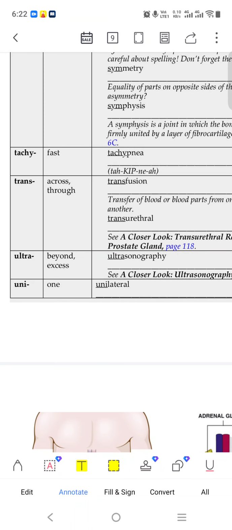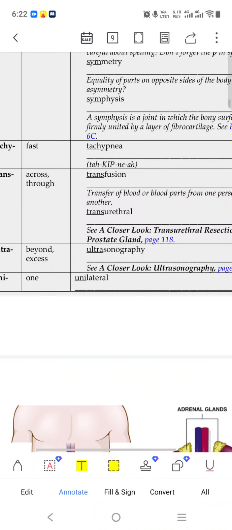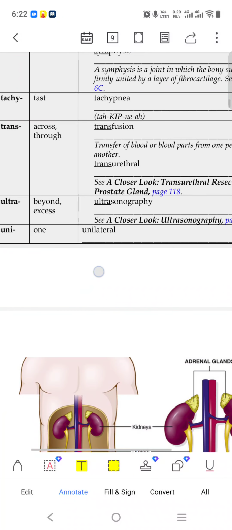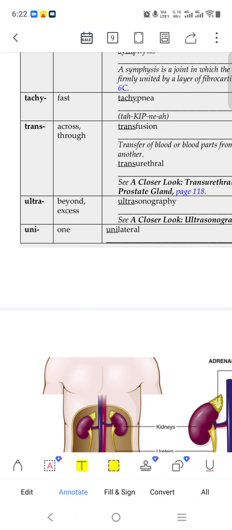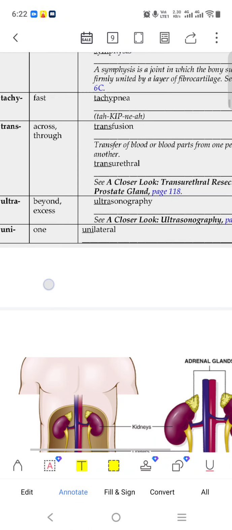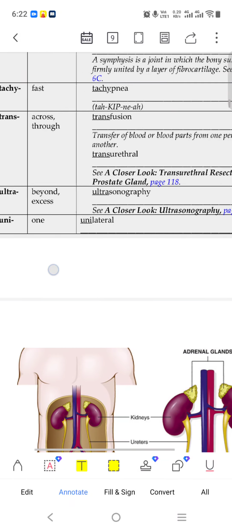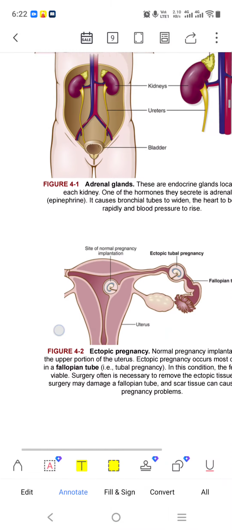Tachy means fast. Tachycardia, tachypnea means taking fast breaths. The child takes fast breaths. Trans means across, through, transfusion. Suppose transfer of blood or blood parts from one person to another, that is a transfusion. Transurethral, putting an instrument inside to take out a part. Ultra means beyond, like ultrasonography which the doctor does now. Uni means unilateral, only one side.